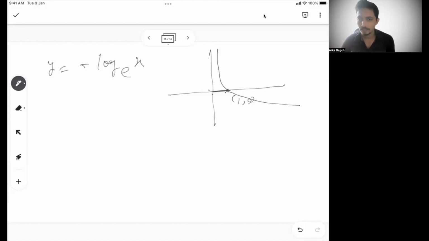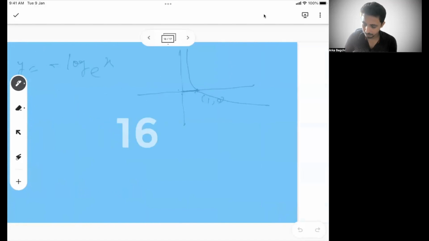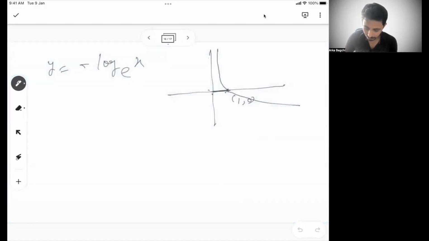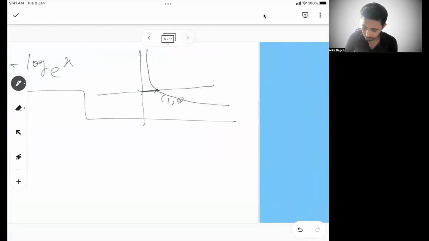So understand how we are drawing this. We are not memorizing this. We are just applying certain logic and trying to draw the graph. We know the base graph of y equal to log of x base e, and we are doing this. Okay. Now to summarize things quickly, let's go to the next one.